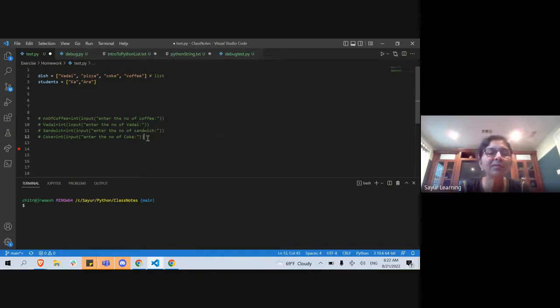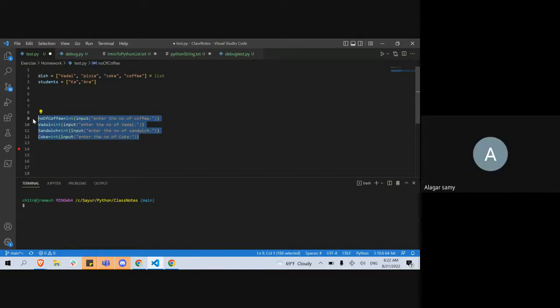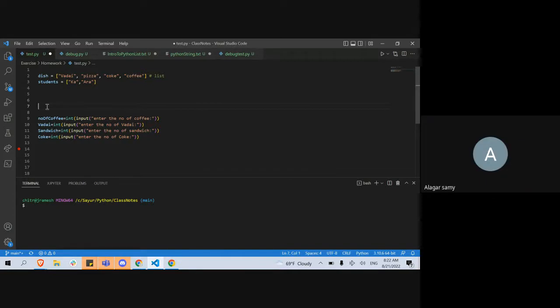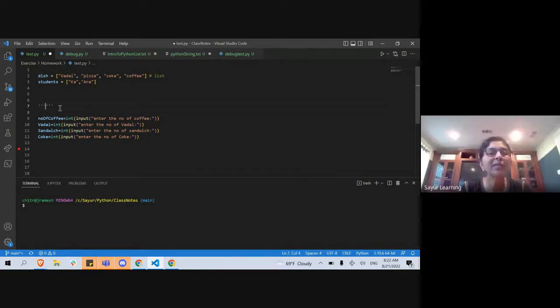Another way of doing that is with quotes. Exactly, that's called a block, a docstring. Three single quotes, and then everything under that is commented out. So it is useful when you are commenting out a block instead of one line. Even if I put something else here, I don't have to go comment it. That's the reason. So there are 2 ways of writing comments: an individual line comment, or a block of lines comment. So this is how you do the block of lines. So I commented it now.